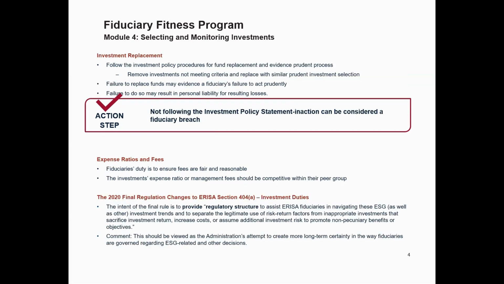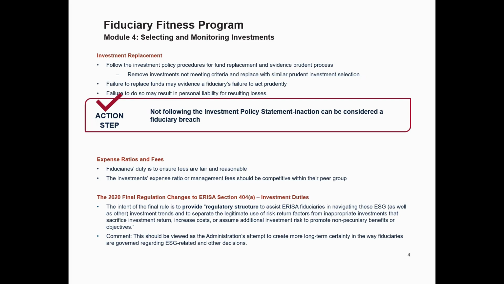Investment replacement. As a fiduciary, it's crucial to follow the procedures outlined in the investment policy when replacing funds that no longer meet the established criteria. Here's what you need to remember. 1, follow the investment policy procedure for fund replacement. It's essential to adhere to the process in your investment policy when replacing an underperforming investment. This ensures a prudent process has been followed, which is key to demonstrating fiduciary diligence.